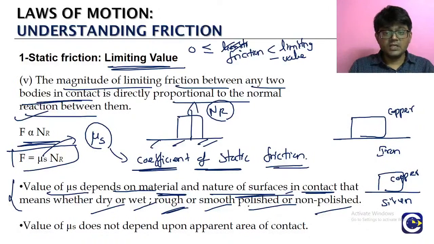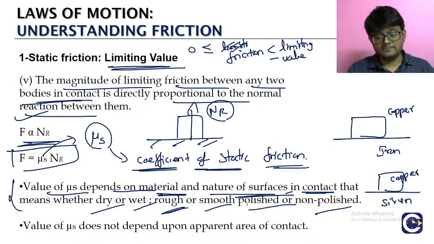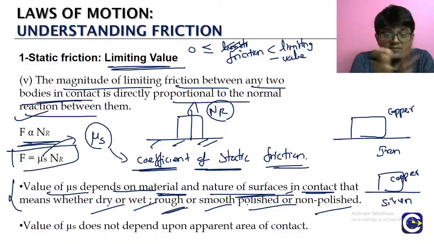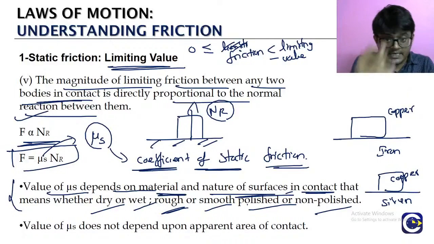If you have a copper surface and an iron surface, between those two you will have one mu s value. Copper and silver will have a different mu s value. So the mu s value depends upon the nature of the two surfaces, not just one surface, but both. And also it depends upon the materials: what material is on that side and what material is on this side.